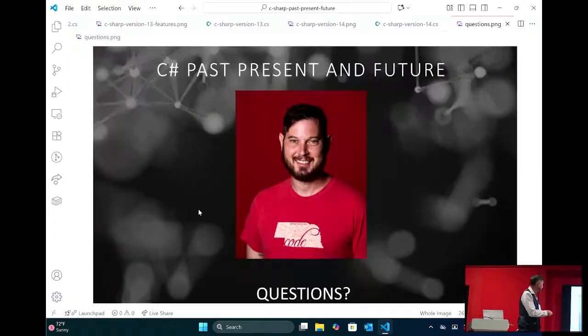Last one. This would normally be questions. We don't have time for questions. But 15 is about union types. If you're familiar with TypeScript and you know union, that's kind of what they're looking at for 15. This is kind of a tidbit. It's not in here because we're not to it yet. But that's what they're looking for, that we can now have union types in C#.